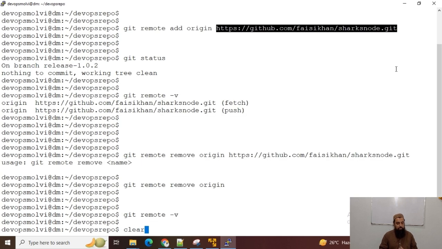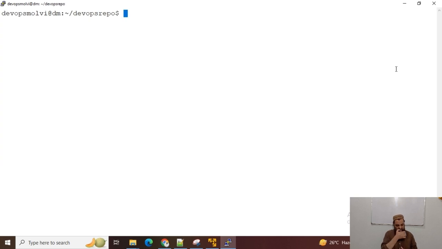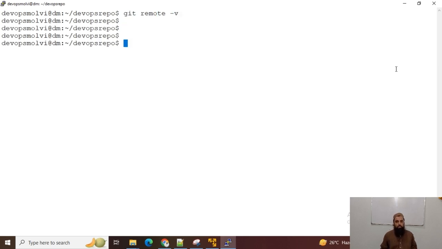Okay guys, now I am in my local repository, and if I want to check if it is linked with any remote repository, then I can run git remote -v, and there is no connection of this local repository to any remote repository. So I can add a remote origin using git remote add origin and the remote repository URL.